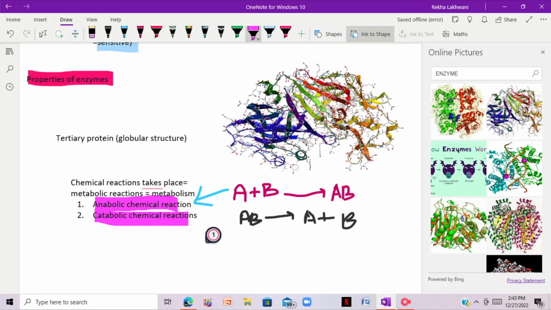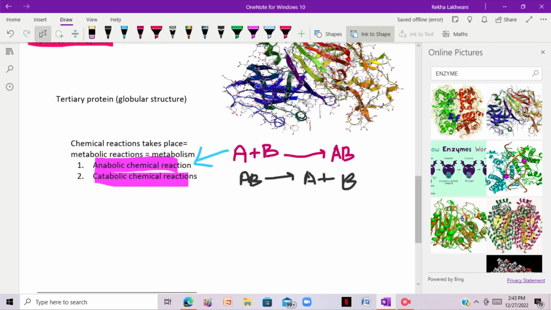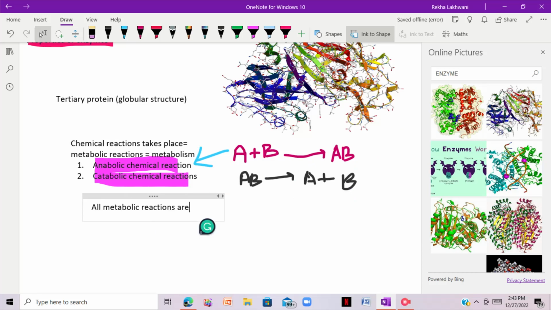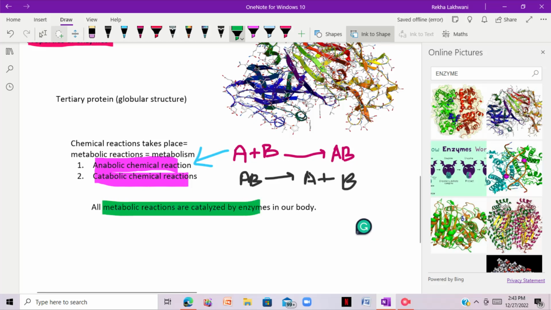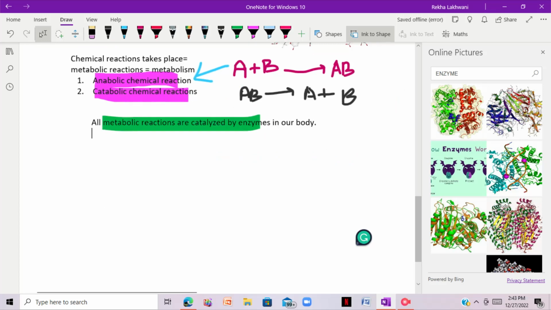Now let's talk about the energy of these reactions. Consider that this is the energy level. Let me write here: this is an energy graph, basically. So what happens if I put a substrate over here? For example, I have placed a substrate S over here.